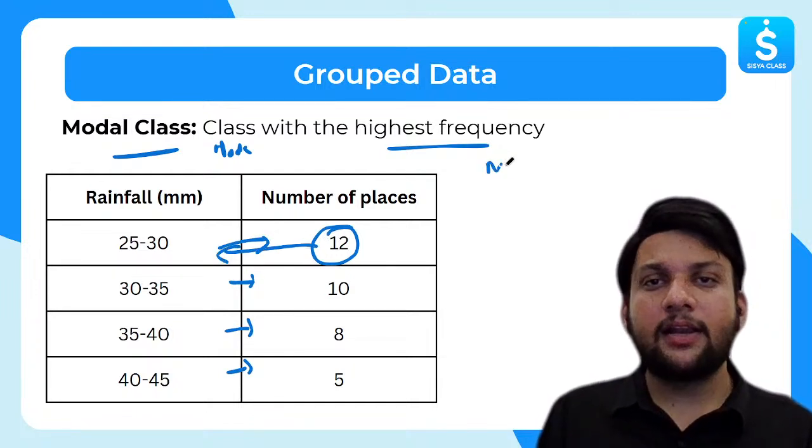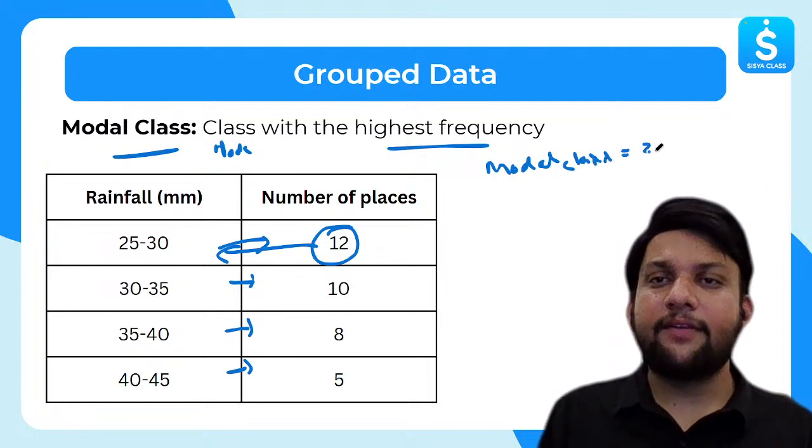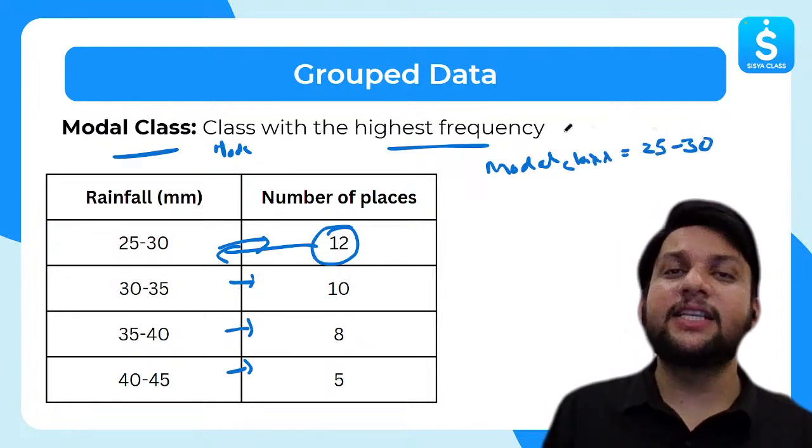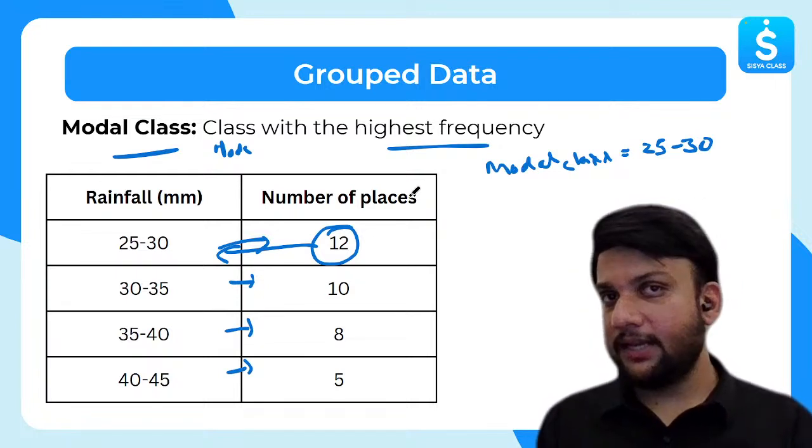So what is the modal class here? So I will write modal class in this case is 25 to 30. Why? Because it has the highest frequency. In this case, it is being 12. I hope it is clear.